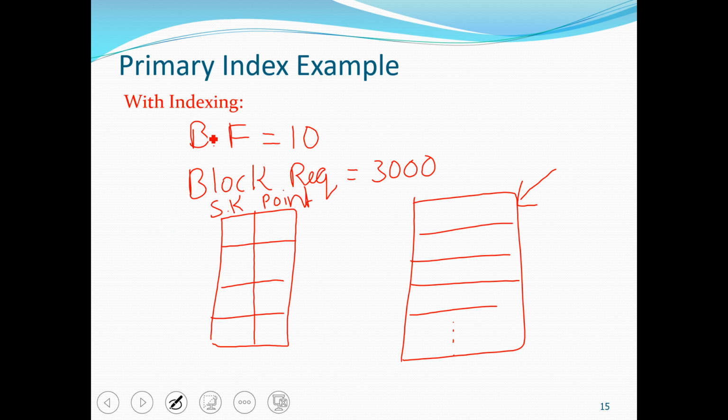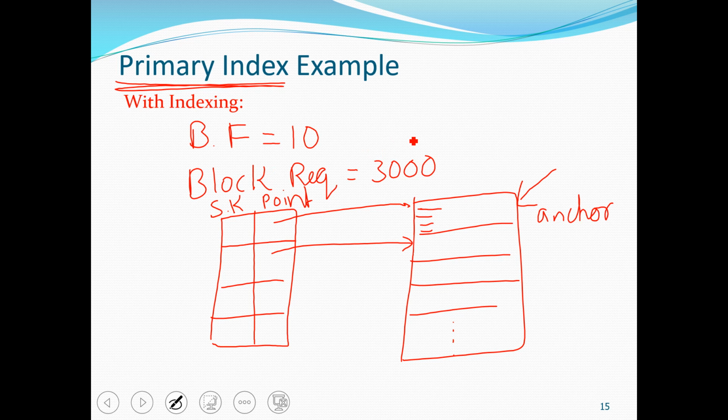Now since we are using a primary key index, which is a sparse index, what we do is keep a pointer for just the first record of each block. We do not keep an index entry for all the records. We just keep an entry for the first record of the block, and that record is called the anchor record.